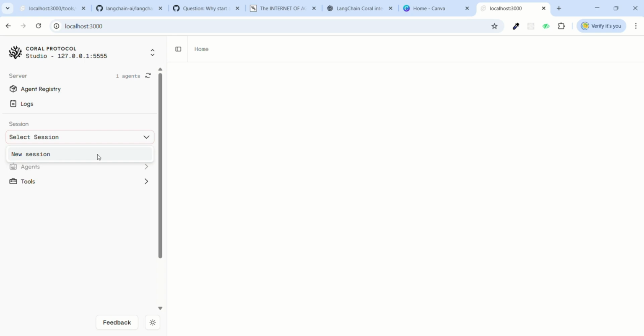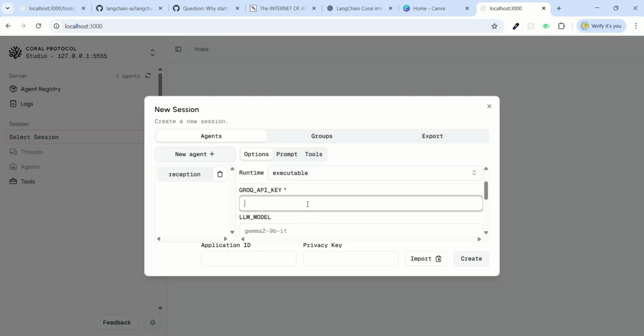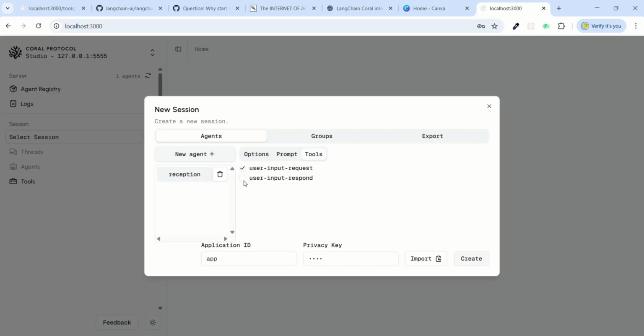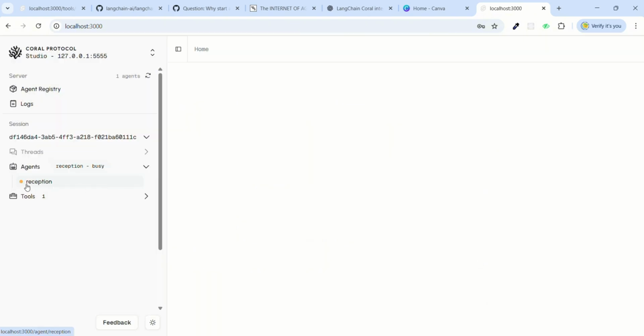Then we create a new session and select our reception agent, enter the API key as well as all the other credentials, select the tools provided by the Coral Studio, and then we create the session. Our session is now busy and we can also see the tools.